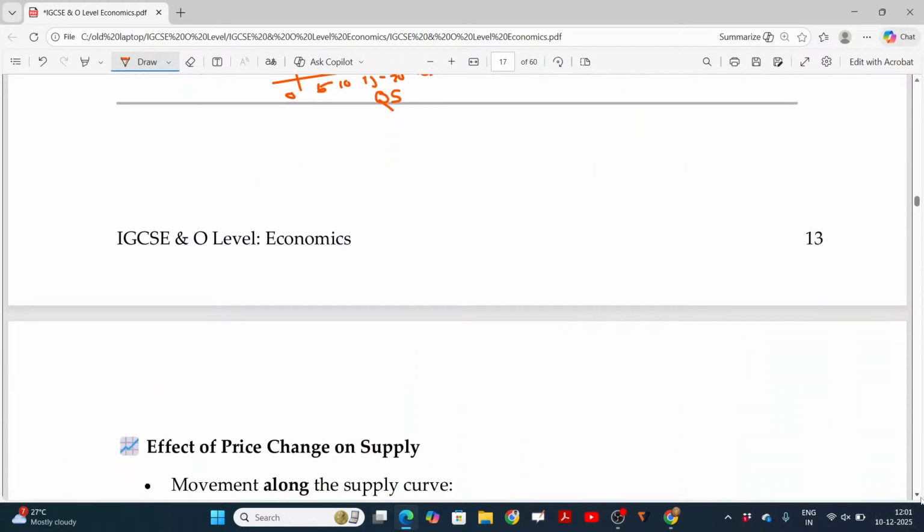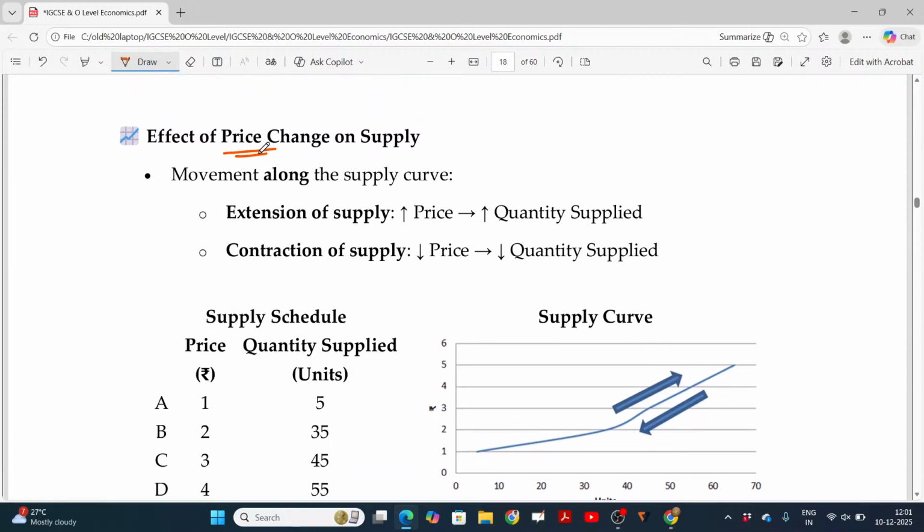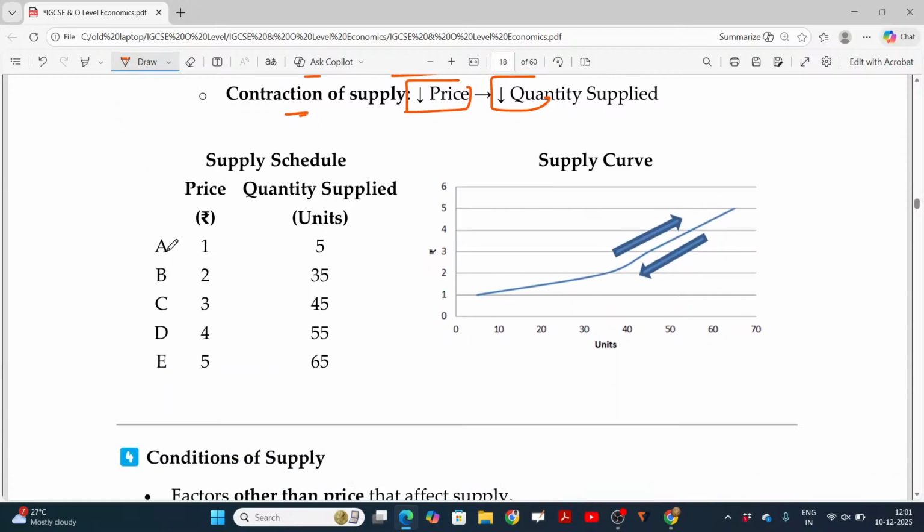Now, effect of price change. If price increases, quantity supplied also increases, then it is called extension. If price decreases, quantity supplied also decreases, then it is called contraction of supply. Assume the price increases from 1 to 3, and supply increases from 5 to 45. This supply schedule is already plotted on the supply curve.